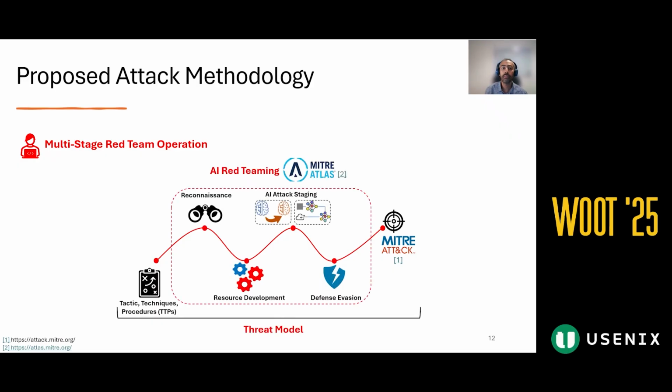Then we extend with AI red teaming using the MITRE ATLAS framework, which focuses on identifying weaknesses in AI systems. MITRE ATLAS includes AI-specific TTPs like reconnaissance, resource development, AI attack staging, and defense evasion. This way, we cover both cybersecurity and AI attack surfaces, which enables full spectrum coverage.